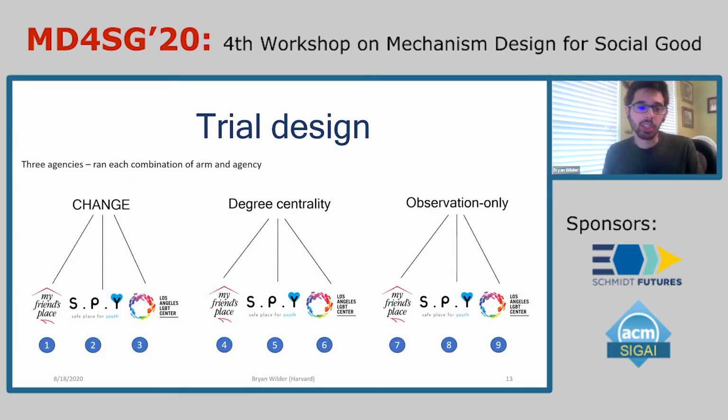We conducted this trial in collaboration with 3 community agencies in Los Angeles. And so we ran a deployment of each arm of the study at each agency that participated. So for example, we first ran CHANGE at each of the 3 agencies, then degree centrality at each of the 3, then the observation only group at each of the 3. And this means that by the time we cycle back to a given agency in the process, there's been enough time, about 6 months or so, that the set of youth of that agency has essentially entirely turned over, which prevents overlap between the groups in each deployment.